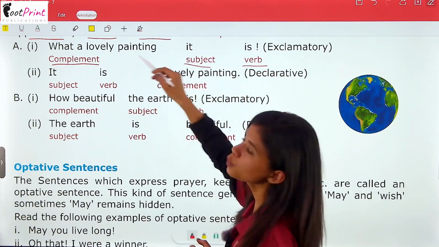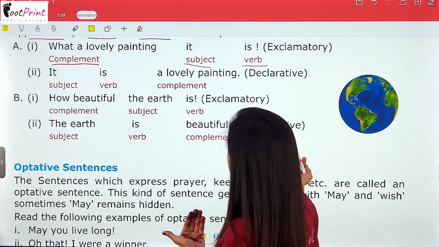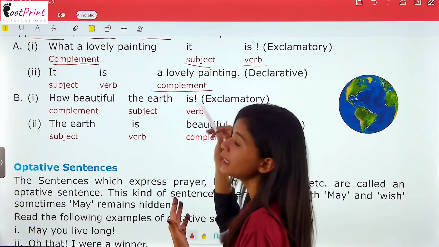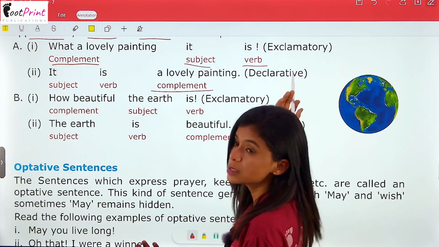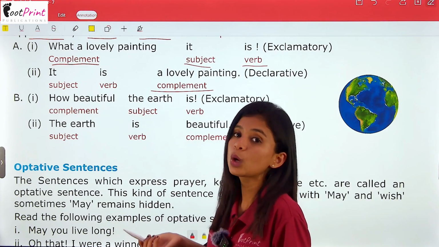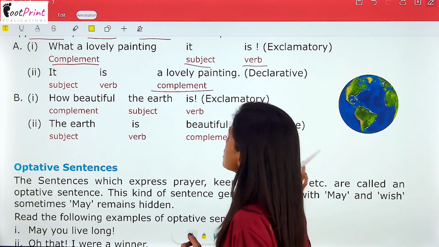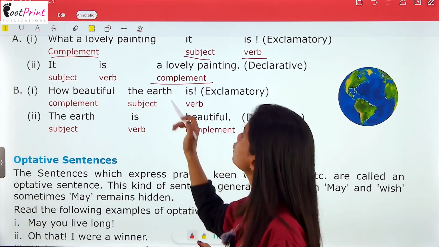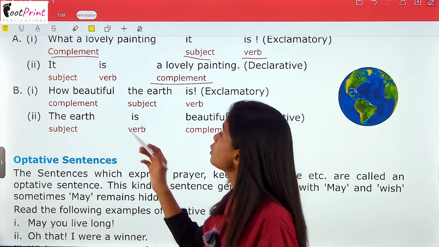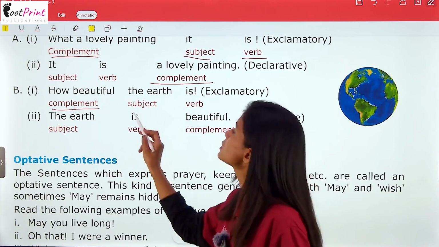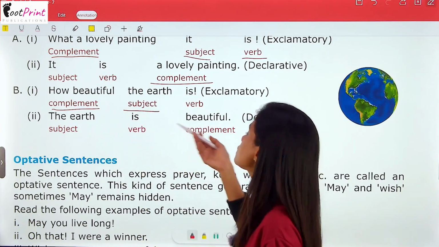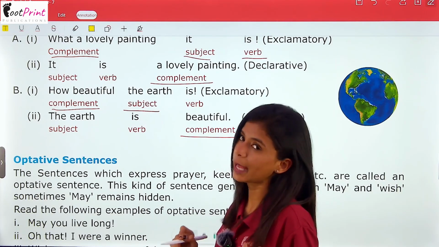So this is what we do in exclamatory sentence, but in declarative sentence we will just say it is a lovely painting. We will add the complement in the end. But in exclamatory sentence we are adding the complement in the beginning of the sentence. Sentence की शुरुआत में ही हम पहले complement का use करते हैं. कहाँ? Exclamatory sentence में. जबकि declarative sentence में हम उसका use last में करते हैं. How beautiful the earth is. So here also we have used complement first and the subject later. And if it was a declarative sentence, we would have said the earth is beautiful. The complement will be in the end.